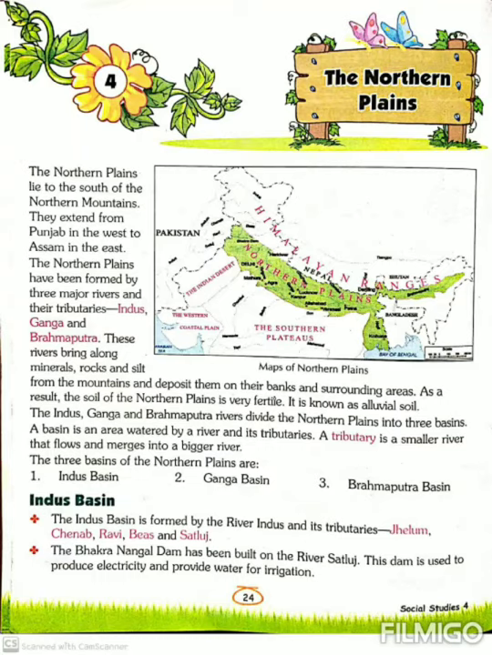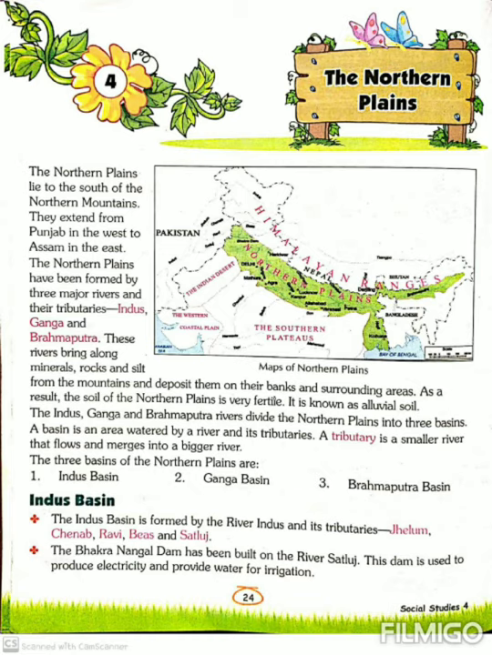We will study chapter 4 and that name is the Northern Plains. Now I am going to tell you firstly about the Northern Plains. They are situated to the south of the Himalayas. These plains are also known as the Indo-Gangetic Plains.